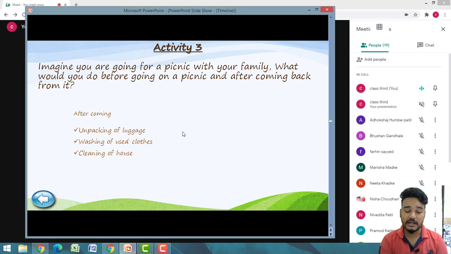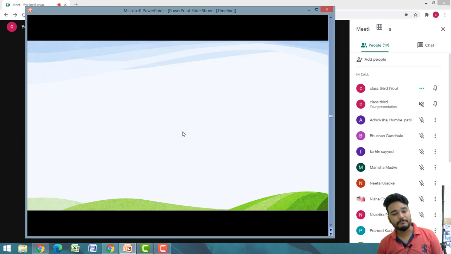Like before we eat food also there are some things, like we have to prepare that food, like we need vegetables, gas, oil, spices, many things we need. When we eat, after eating also we need to collect those vessels or the things in which we ate, then we have to wash those and keep them again, arrange those. So there are some things which come before also and which come after also.